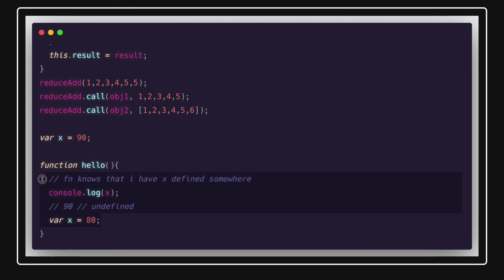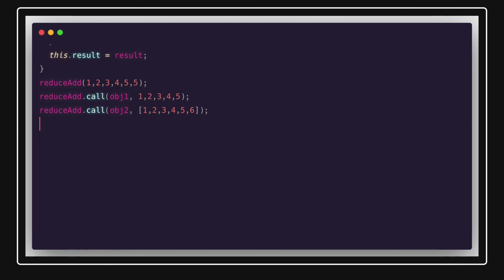Similarly, hoisting of functions is also there. You can call the function before even defining it, because the function definition is hoisted to the top. That's why you are able to call a function even before defining it. That is not the case with classes. Okay, now we can talk about async-await and promises, because these are the different mechanisms using which we are able to write asynchronous code in JavaScript.